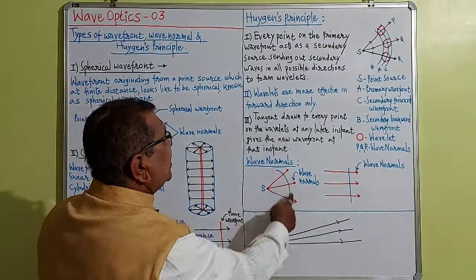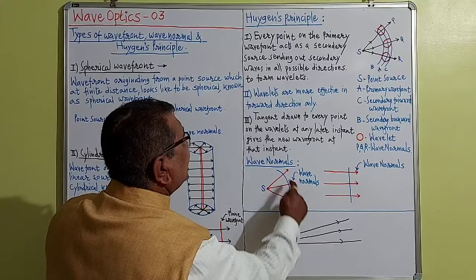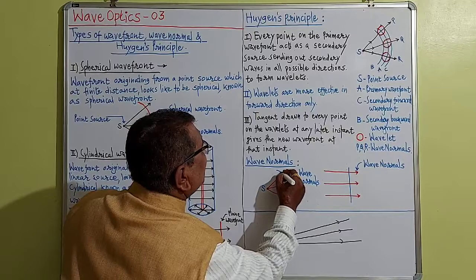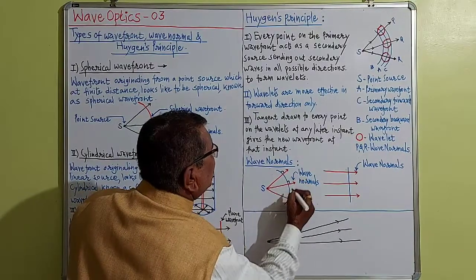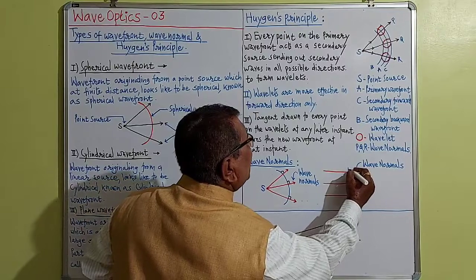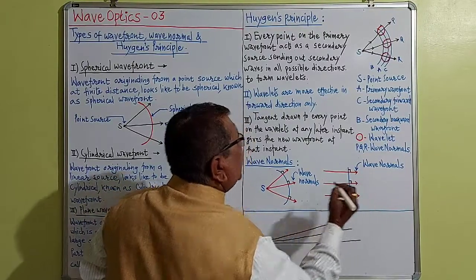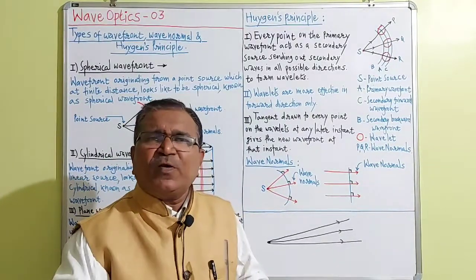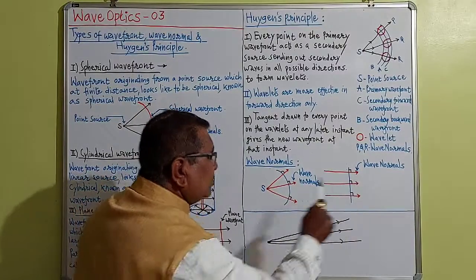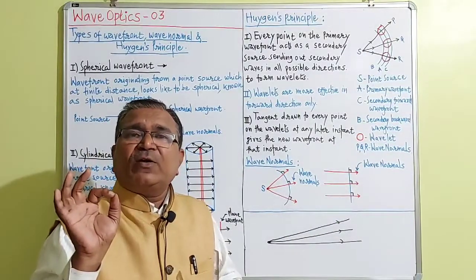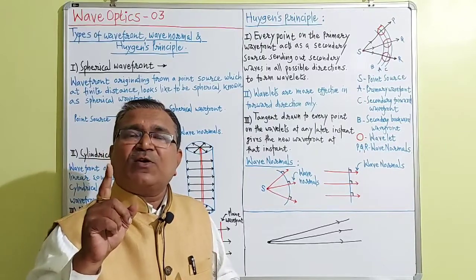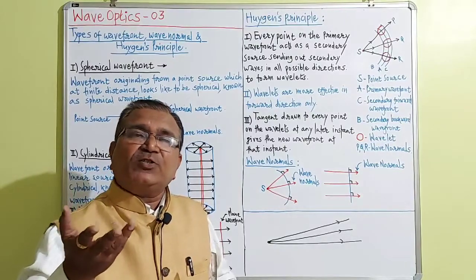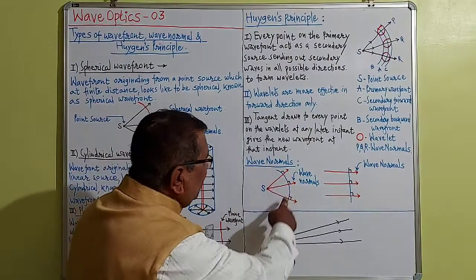See here, this is a spherical wavefront, and these red arrows are exactly perpendicular to the spherical wavefront. This is perpendicular, this is perpendicular, the angle is perpendicular like this. These red arrows are perpendicular to the surface of the wavefront. This is a spherical wavefront, this is a plane wavefront. Perpendicular arrows drawn to the surface of the spherical wavefront along the direction of propagation of the wave.